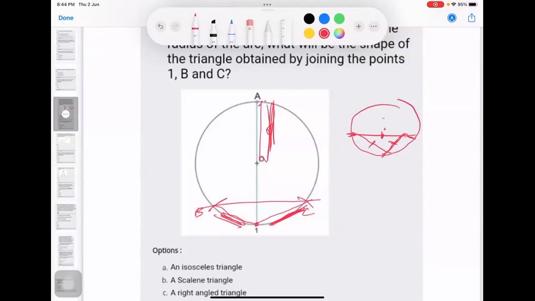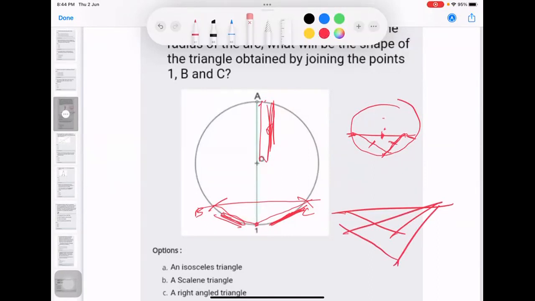Just drawing a random figure, it somewhat looks like that, but you need to carry your compass and actually see what it is exactly going to be. I know it is a CBT mode test, so try to have a memory about this kind of question. You are asked to take the radius, then you draw the arc from one point of the circumference. If you draw it, it is going to be an equilateral triangle.